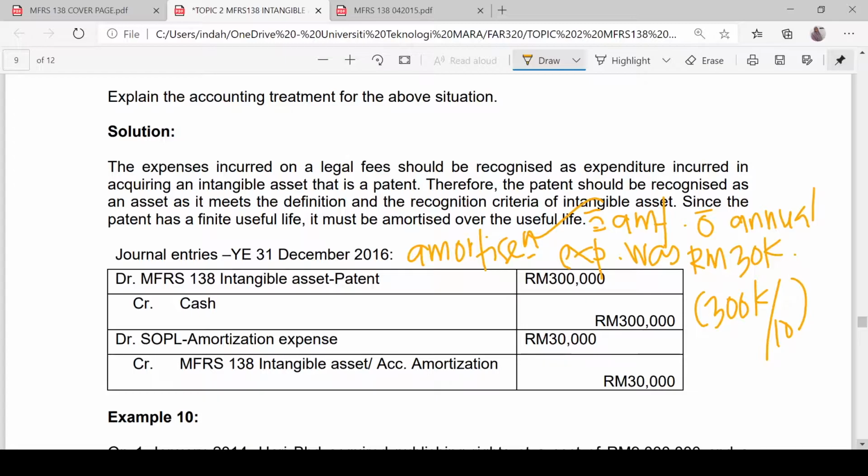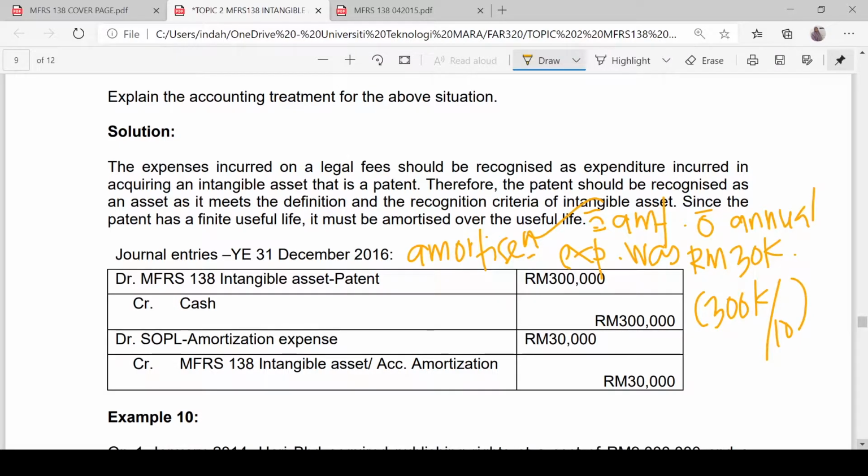If you would like to add, because we are talking about the accounting treatment for year 2016, since it does not mention whether it is only on the 1st January or up to the end of the year, and if we look at the journal entry prepared here, it is up to 31st December. So besides the annual amortization, we have to mention also the carrying amount.